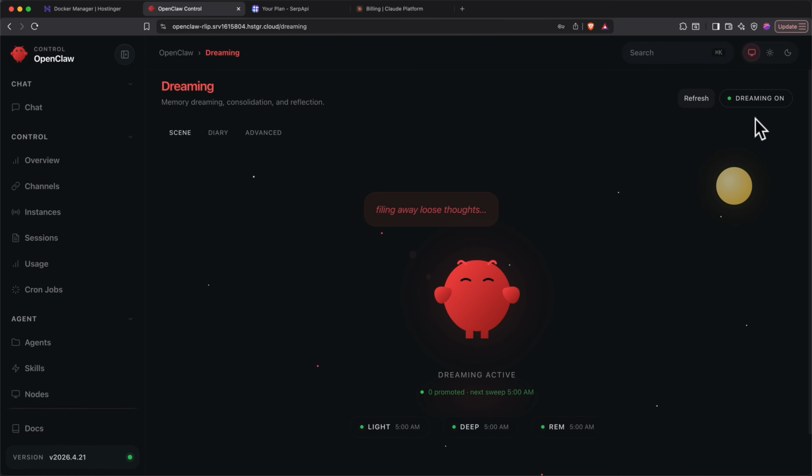Now, I recommend leaving it off for your first week of usage and see if your agent feels useful enough without it, just because it burns through extra tokens to run the process. I recommend turning it on once you have maybe a month of memory built up. That's when the compression starts paying off.